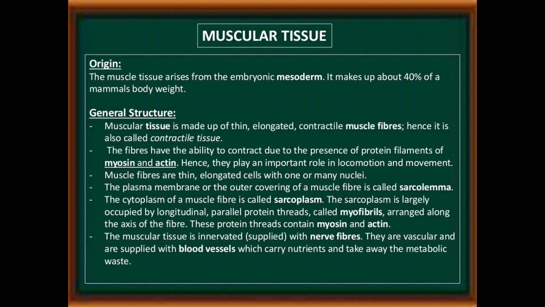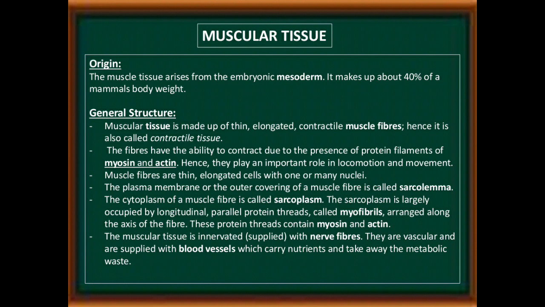Muscle fibers are thin, elongated cells with one or more nuclei. The plasma membrane, or the outer covering of a muscle fiber, is called sarcolemma. The cytoplasm of a muscle fiber is called sarcoplasm. The sarcoplasm is largely occupied by longitudinal parallel protein threads called myofibrils, arranged along the axis of the fiber. Those protein threads contain myosin and actin.